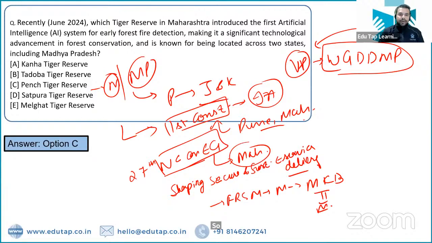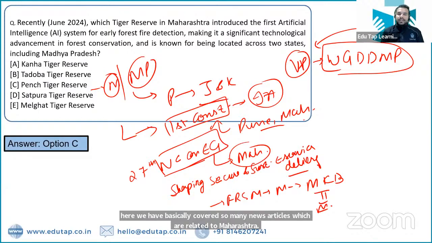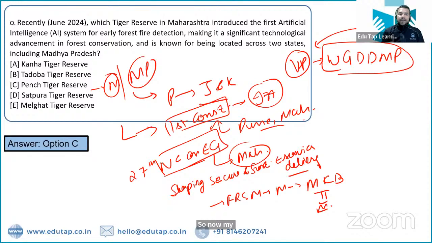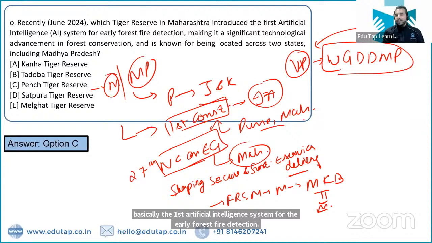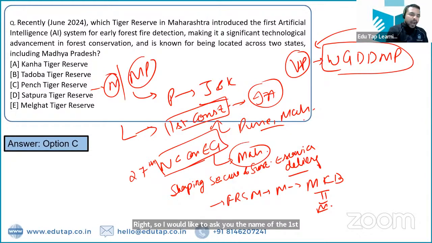So now, my dear friends, as we asked you that this is basically the first artificial intelligence system for the early forest fire detection, right? So I would like to ask you the name of the first Indian state to basically launch and adopt the AI driven traffic management system. What is the name of that state? That is Sikkim,